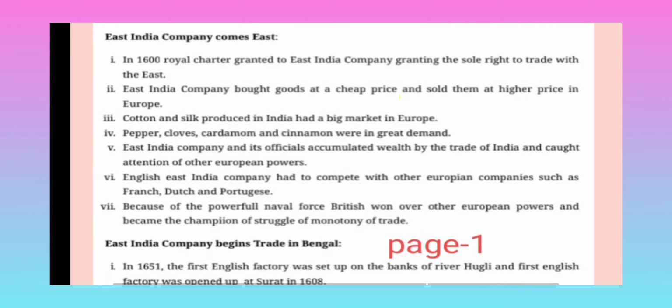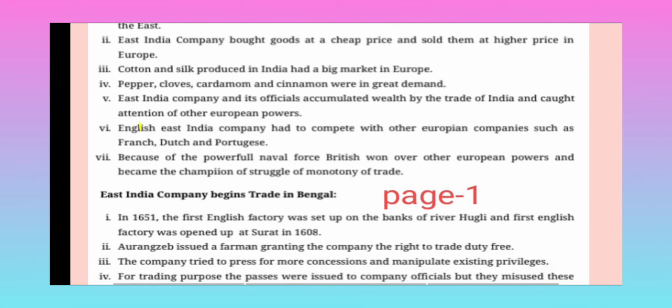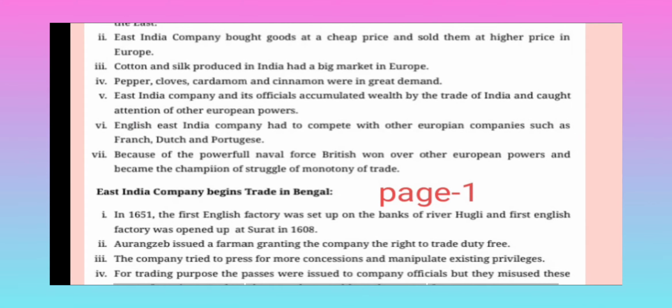East India Company comes east. In 1600, Royal Charter was granted to East India Company, granting the sole right to trade with the East. East India Company bought goods at a cheap price and sold them at a higher price in Europe. Cotton and silk produced in India had a big market in Europe. Pepper, cloves, cardamom, and cinnamon were in great demand.